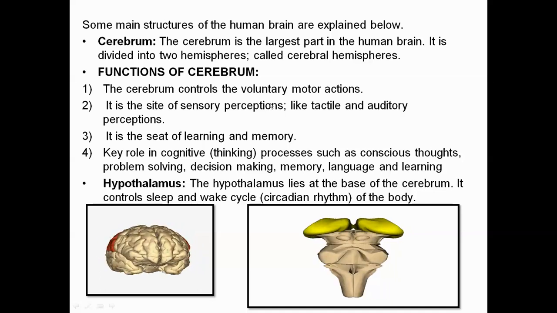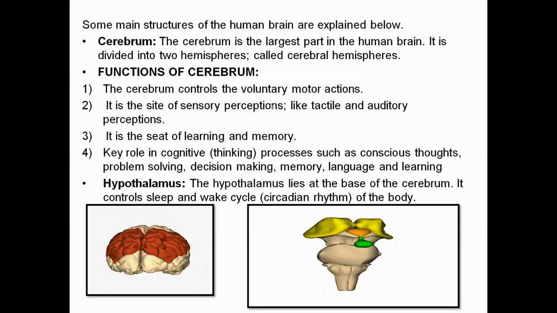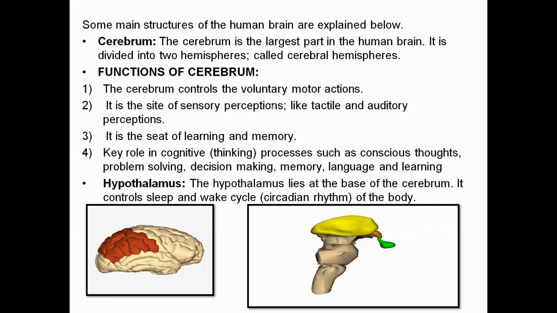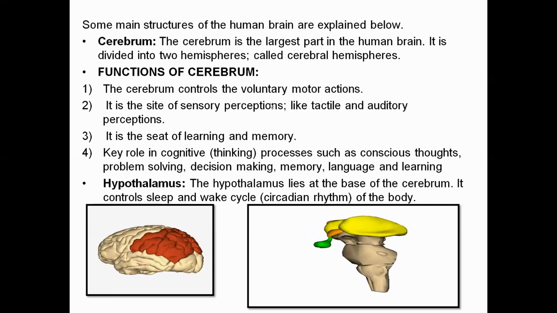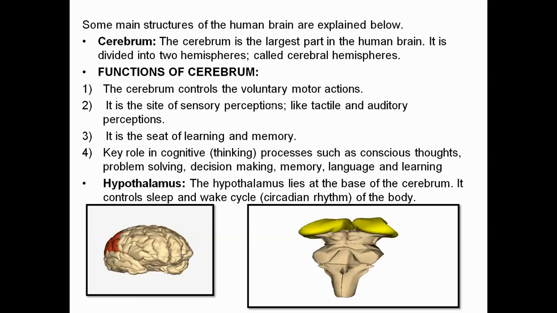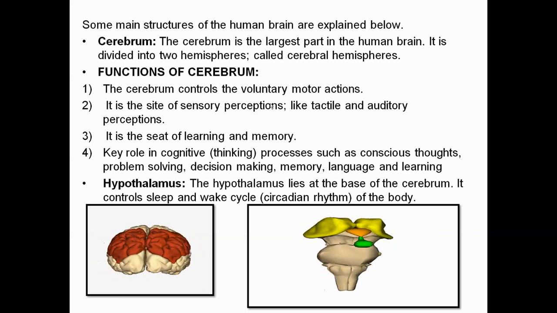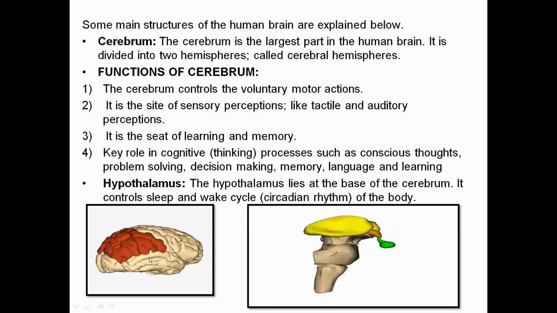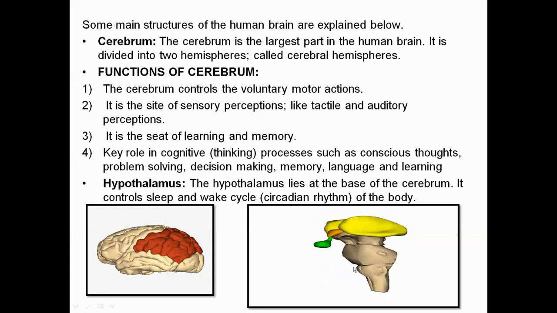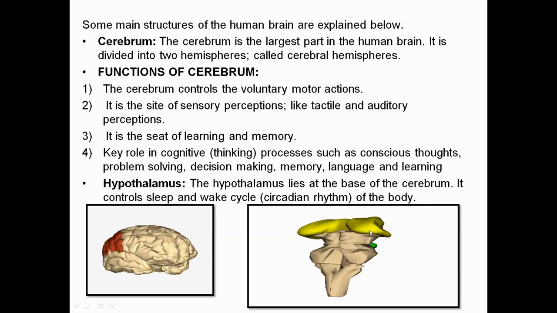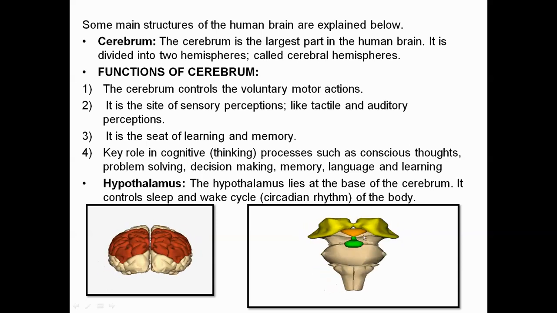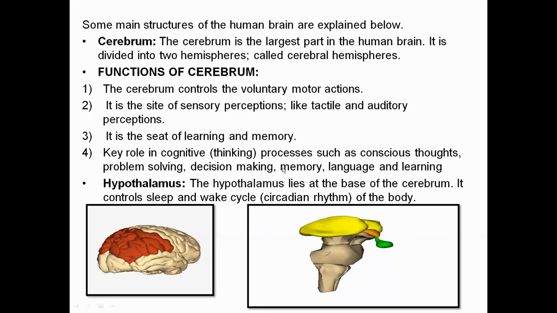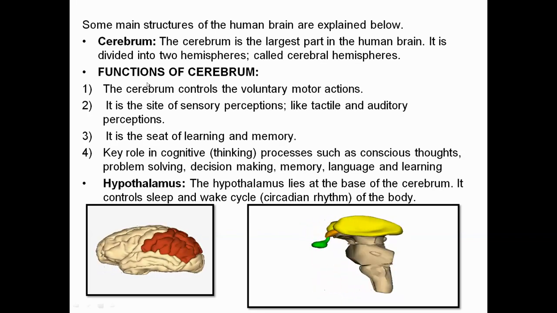Here, some of the important parts of the brain have been discussed along with their functions, and these functions are very, very important from the MCQ point of view. So you have to remember the function of each and every part. First of all, look at the beautiful animation over here. This is the cerebrum, and this is the brain stem. The yellow part is the thalamus, and this orange section is the hypothalamus. Okay, so we are going to discuss the cerebrum first.